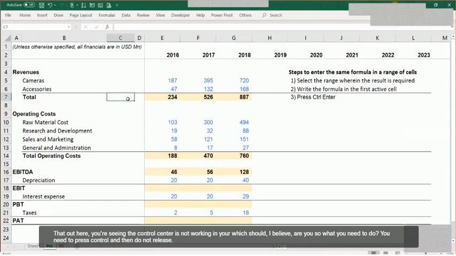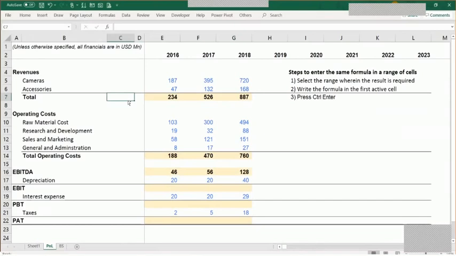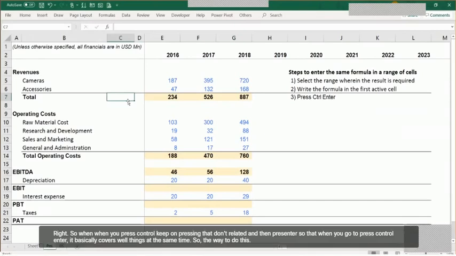Vishak, you're saying the Control Enter is not working? It should ideally work. What you need to do is press Control and do not release that Control key. Keep on pressing it, and then press Enter, so that when you press Control Enter, it covers both things at the same time.